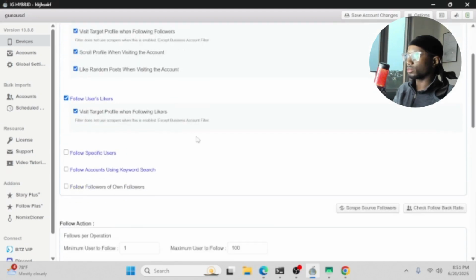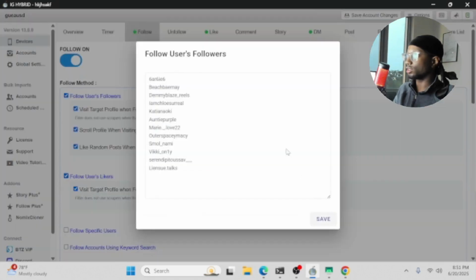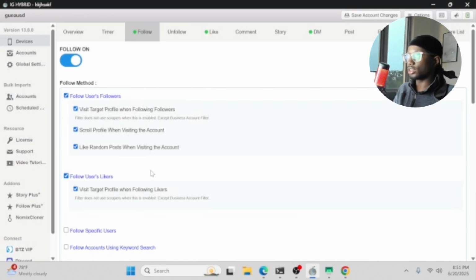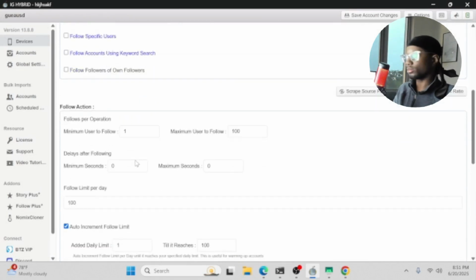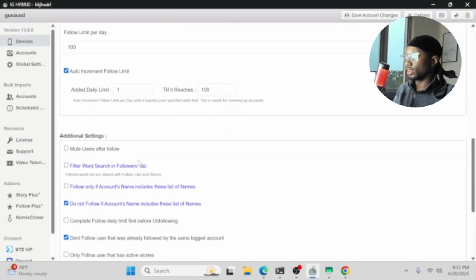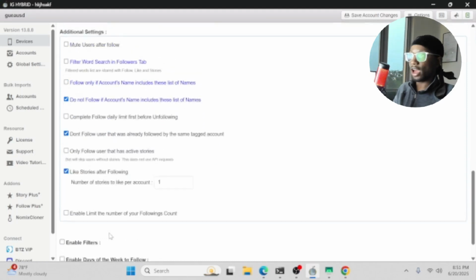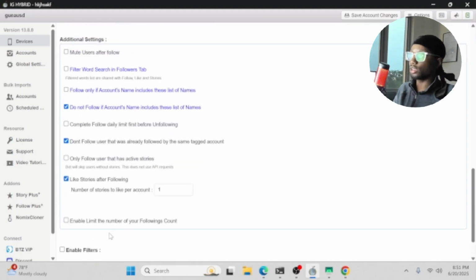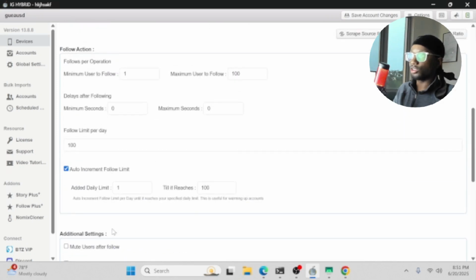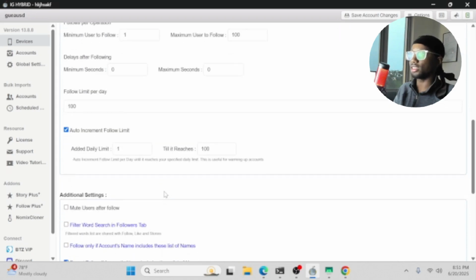Under follow, make sure that you have all the sources, all the sources that look just like your model. And scrolling down here, you can't get to this point. I promise you, if you skip to this part and just turn on these settings, your account is going to get banned, and I really want to emphasize that your account will get banned with these settings on.